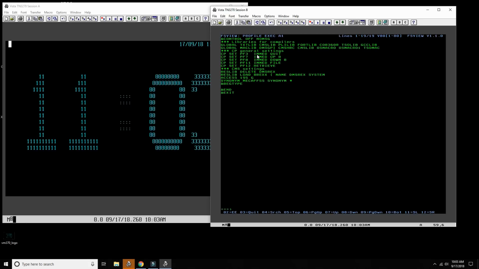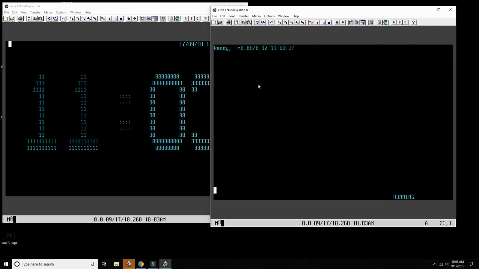And then we have the definition of the function keys: pf3, pf7, pf8, pf12 is retrieve the last command, and then some other CMS related settings. This is macafs. This is related to the full screen edit and file screen browser that we're using right now here. So that's important to know.